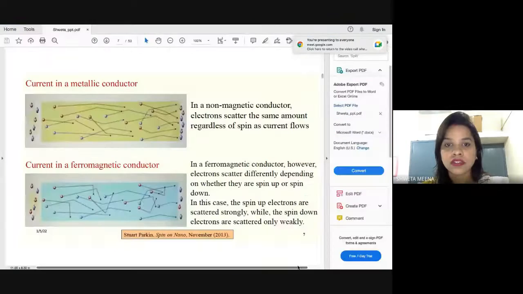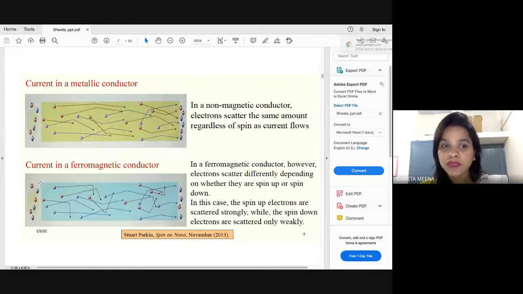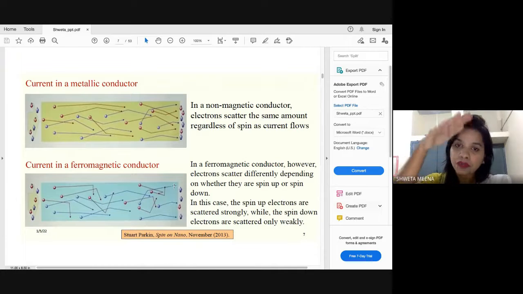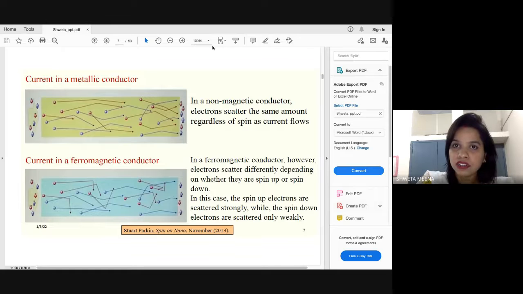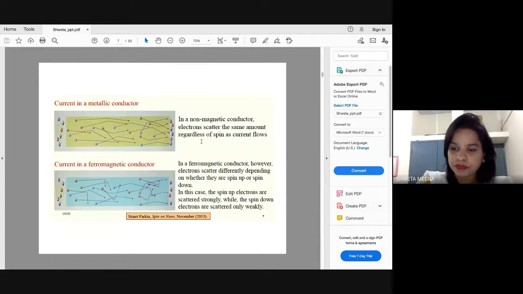So why is this important? Because I will make a pile of such structures and make a device, and these devices are made at very nanoscale levels. You can take these magnetic layers and pile them up and make a device out of them even at very small lengths, that means nano level scales. You can prepare devices like spin valves and magnetic tunnel junctions. One such device is the magnetic tunnel junction, which I am going to discuss here.